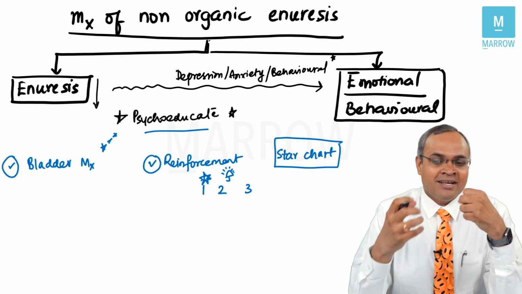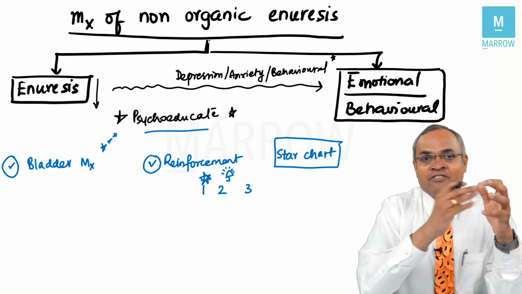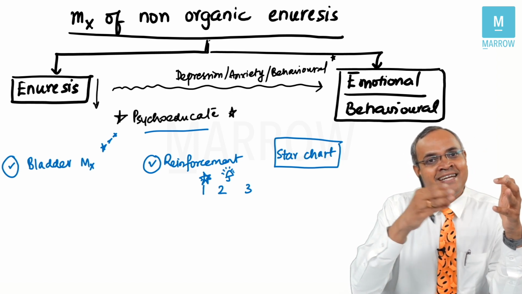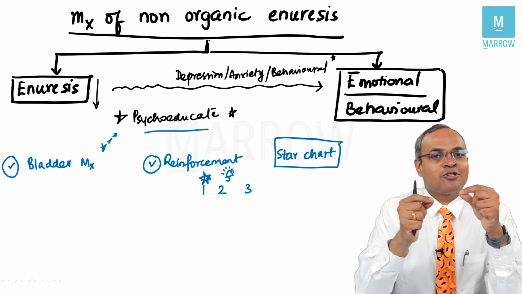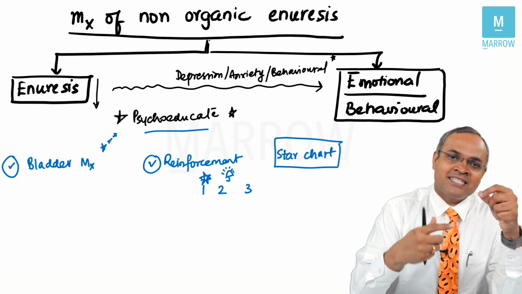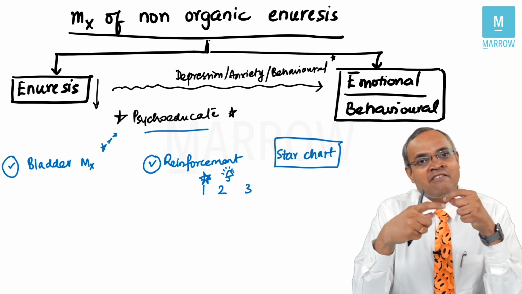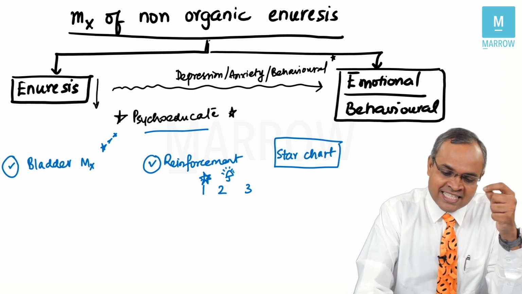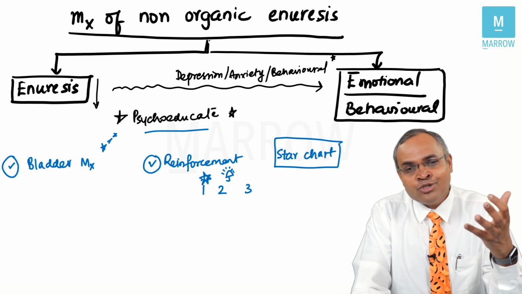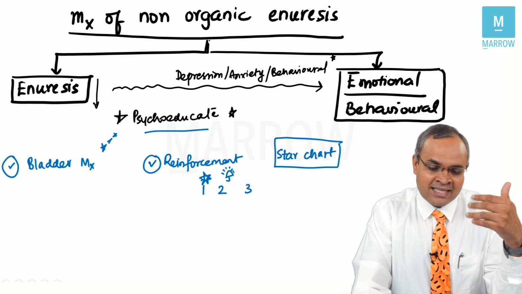Now this kind of reinforcement strategy, where if they have continuously, let's imagine 3 dry days, they get a small reinforcement which is positive, a praise, to sometimes a small gift. All of those things can help the child develop healthy reinforcement strategies and work on these things. So that's useful to give tips on these strategies.